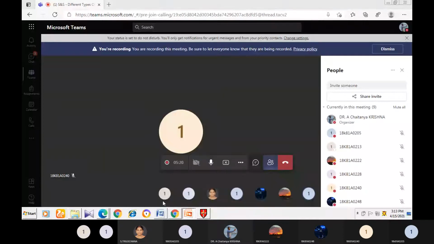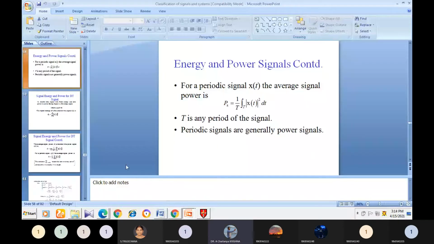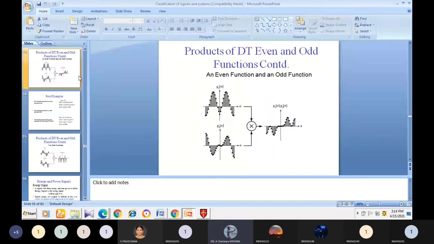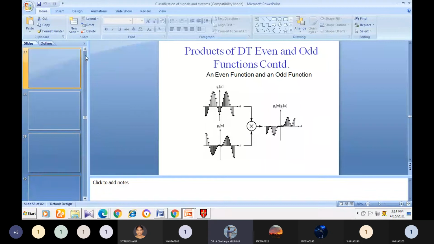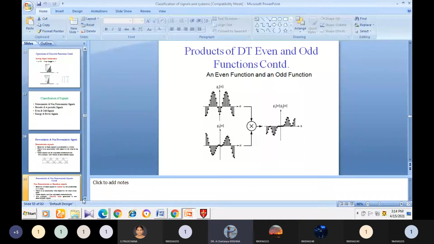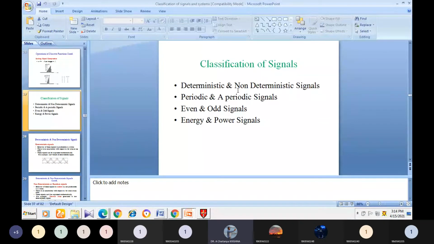In the last class, we discussed the classification of signals. Mainly, the signals are classified into four types. One is deterministic signals and random signals, or deterministic and non-deterministic signals. The next is periodic and aperiodic signals, even and odd signals, and energy and power signals.